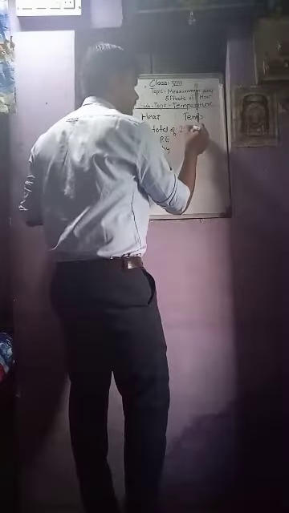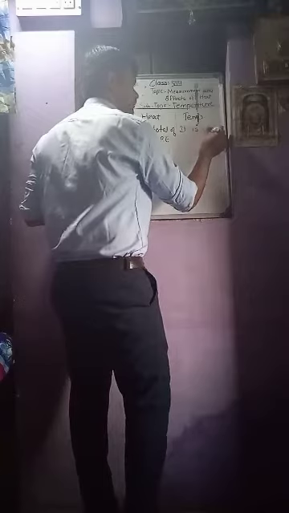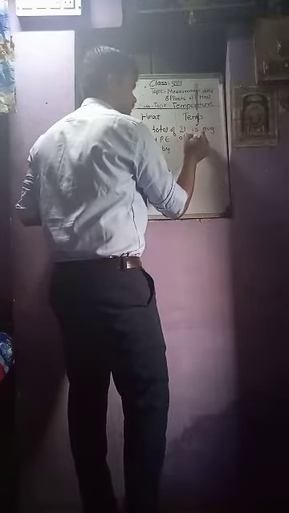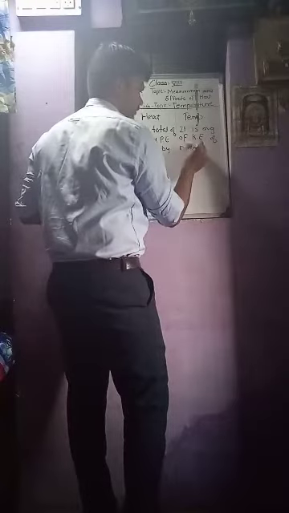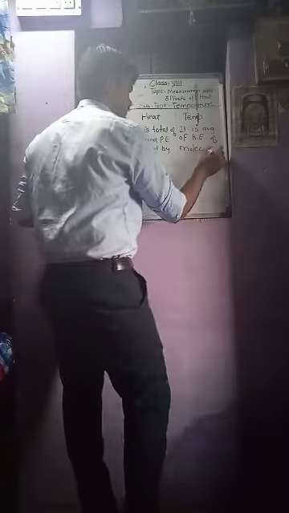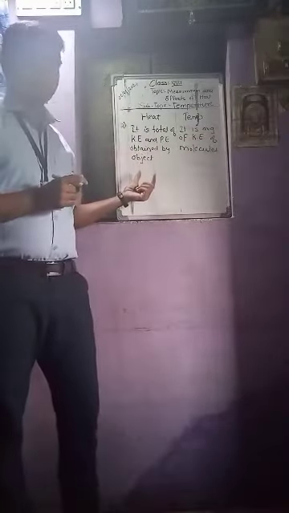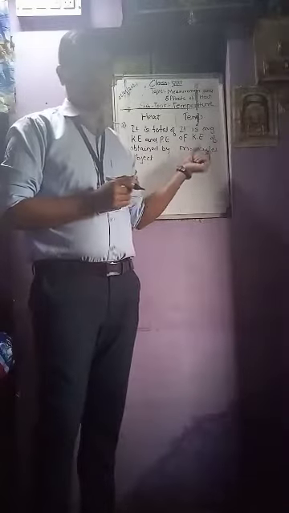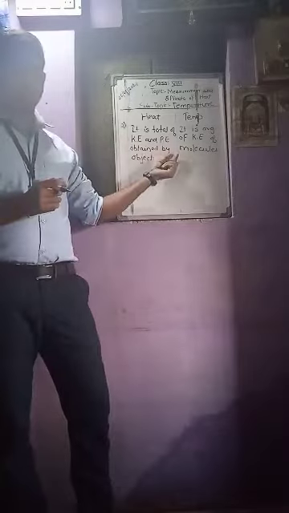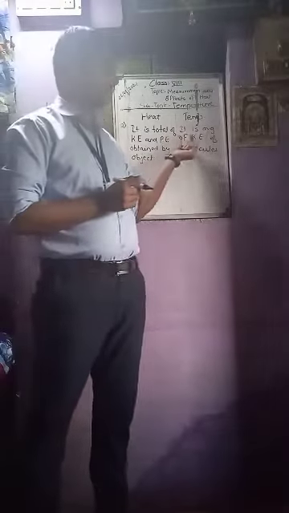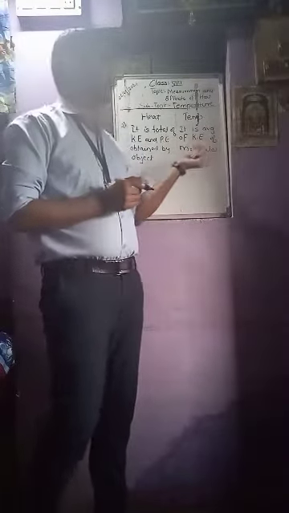Then what is temperature? It is the average of kinetic energy of molecules. See, here is the energy of an object and here the kinetic energy of a molecule. Heat is the total of kinetic energy and potential energy, and in temperature we use only kinetic energy.